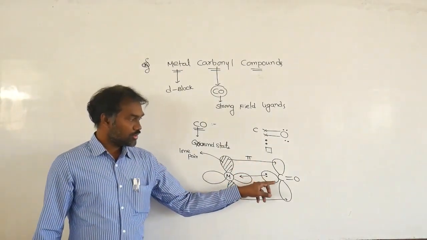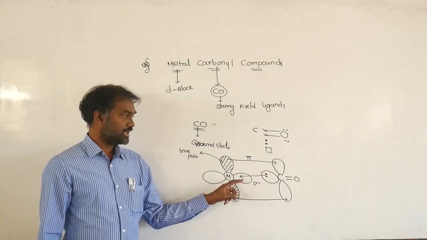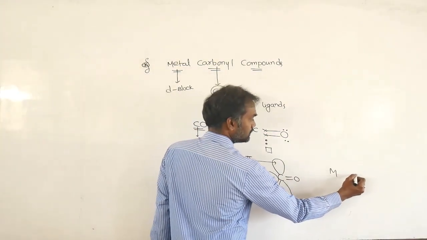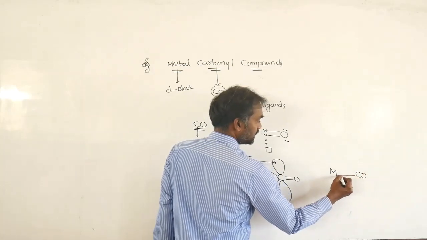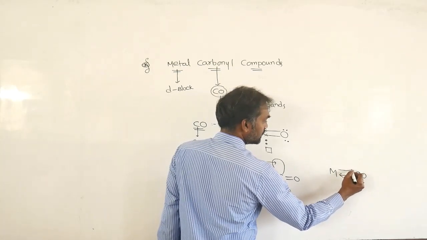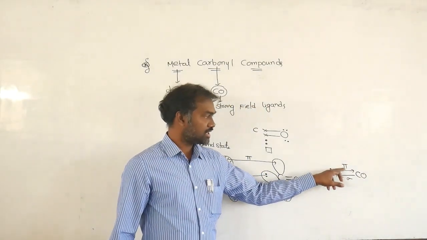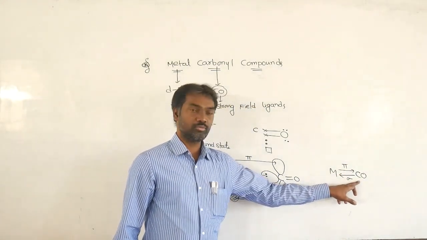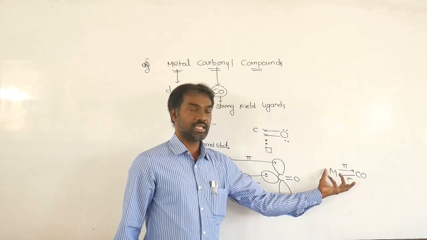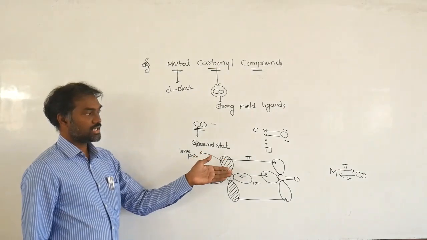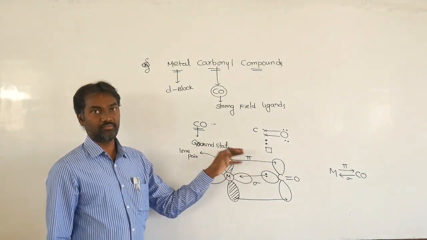So when carbon monoxide reacts with a metal, it forms two bonds: one sigma bond and one pi bond. Because of the formation of two bonds between metal and carbon monoxide, it is a stable complex. That's why carbon monoxide is a poisonous gas for us.